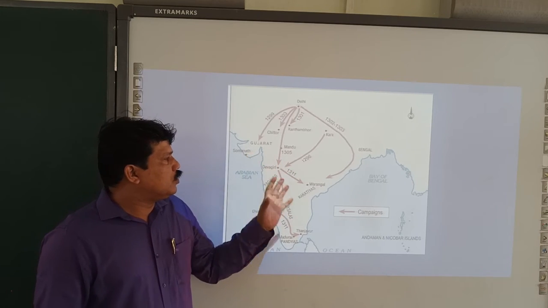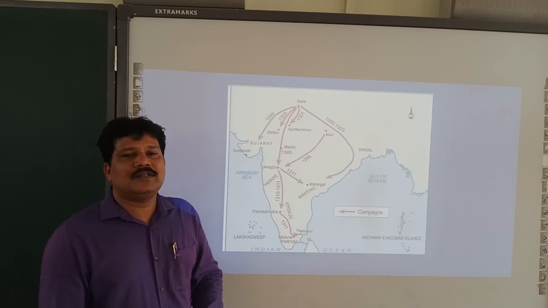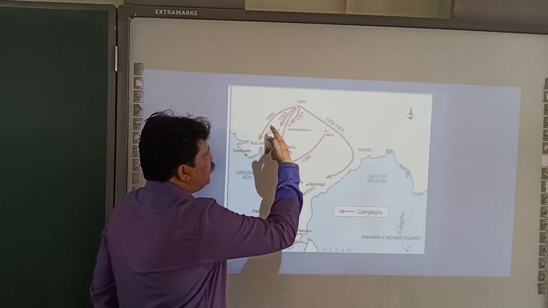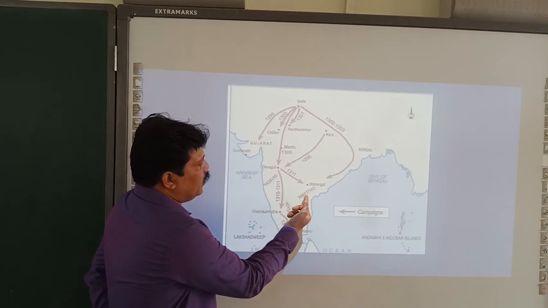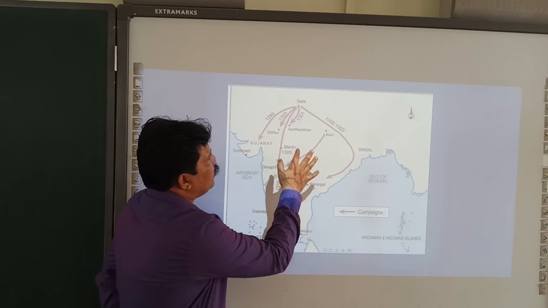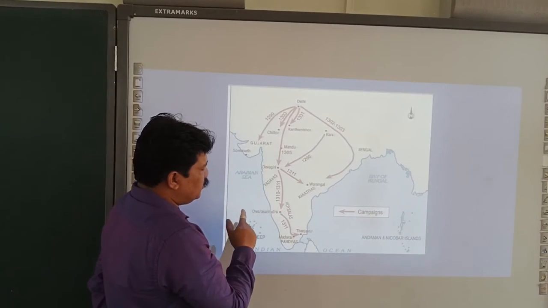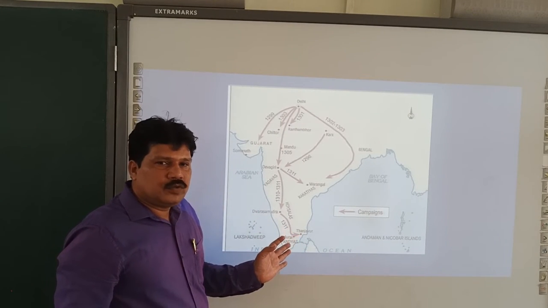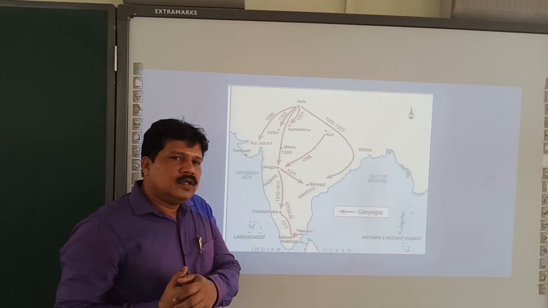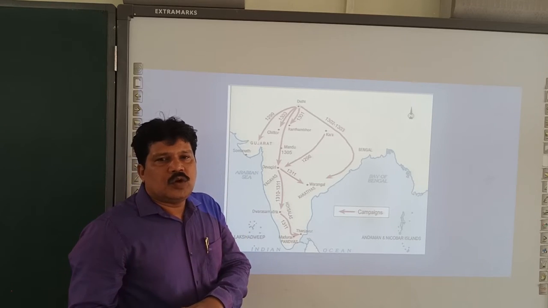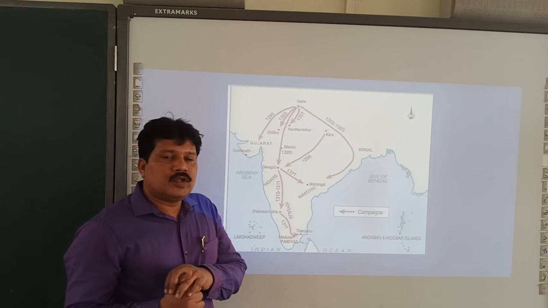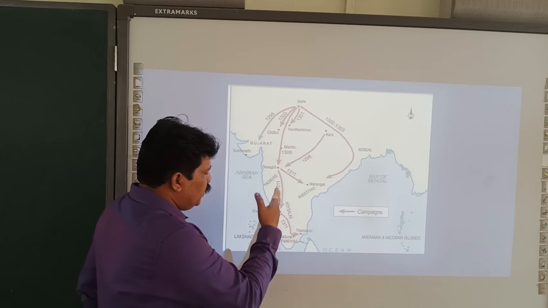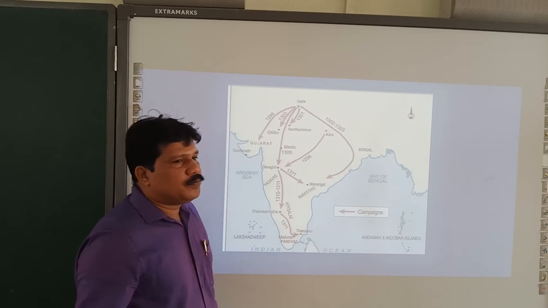When you see this huge map, the campaigns: in 1299 Alauddin's expedition here, and Alauddin attacked the Kakatiyas of Warangal, he attacked Bengal, he attacked Ranthambore, he attacked the Hoysalas of Dwarasamudra or Halebeedu. Those who have visited Halebeedu know that Alauddin Khilji destroyed Dwarasamudra, which was called that in those days. Today we call it Halebeedu. He attacked even down till Tanjore.